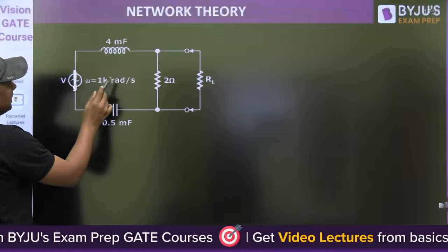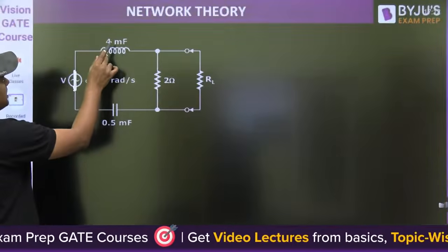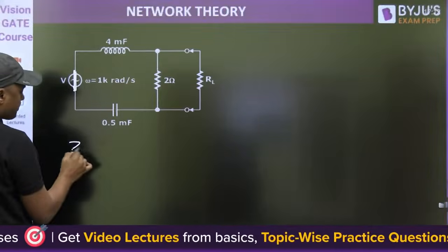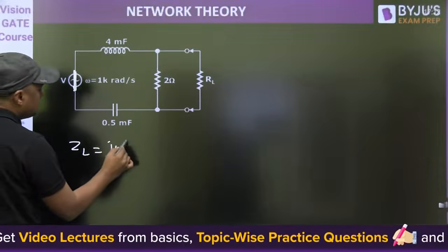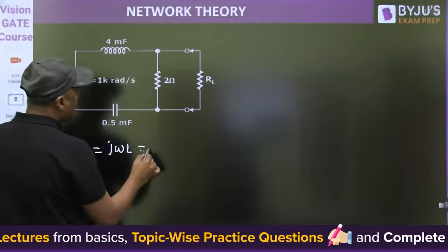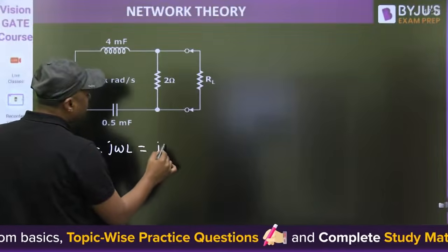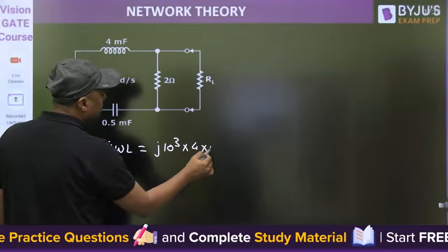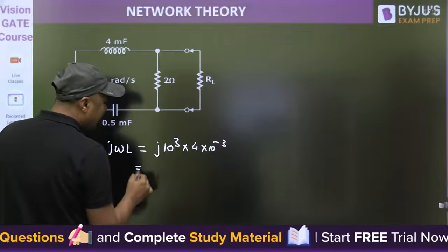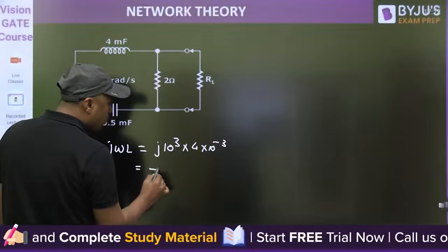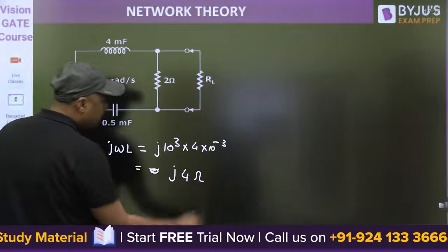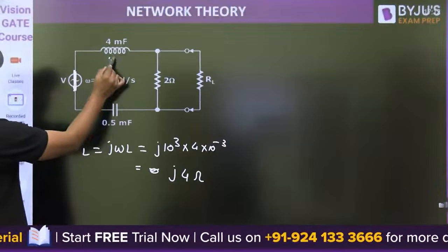What is the omega here? 1K radian per second. So what is the impedance because of the inductor? J omega L. It will become J, 1K means 10 to the power 3, into 4 into 10 to the power minus 3. And that will become J4 ohm. This is J4 ohm.